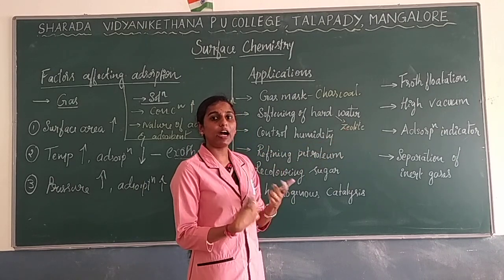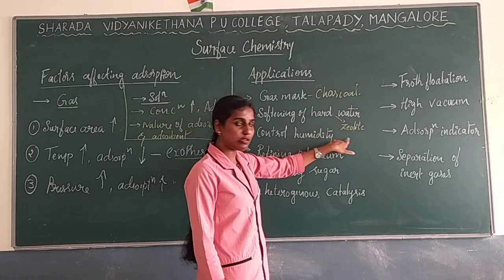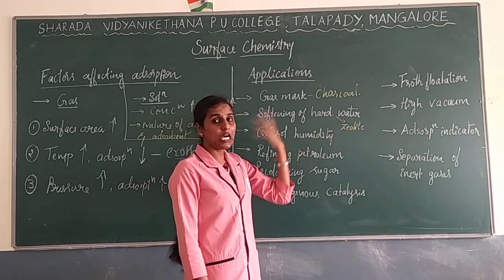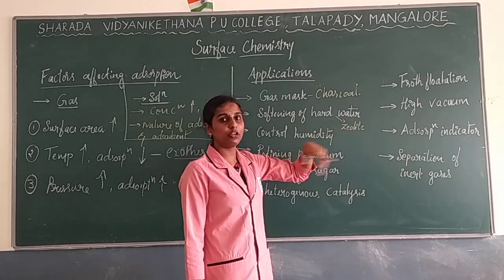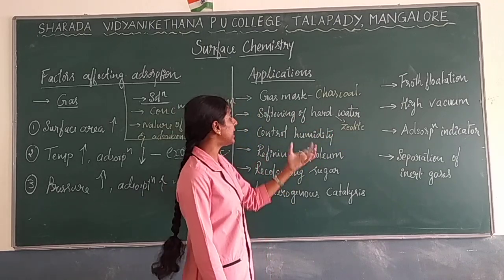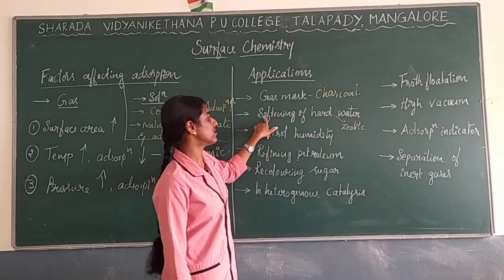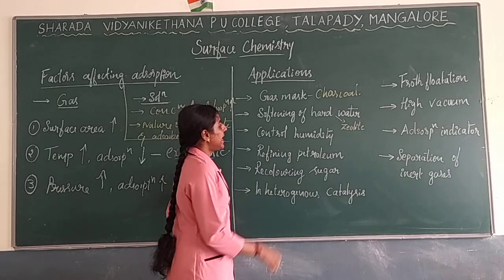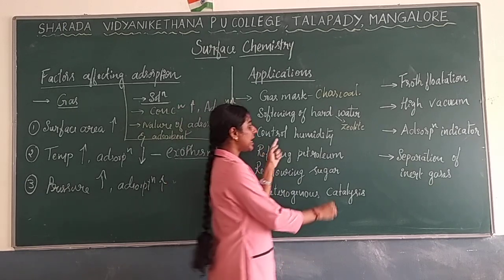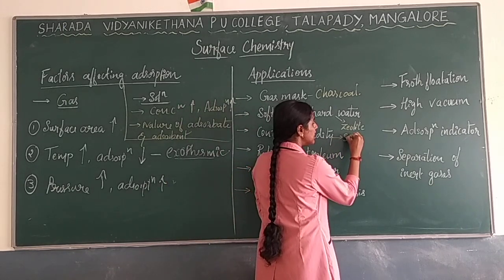Softening of hard water you have learned. There you used zeolite to remove the hard ions. So the same concept: zeolite, what will it do? It will absorb those hard ions. So softening of hard water will be done by using zeolite. Next, control of humidity. This I have also explained by using silica gel.